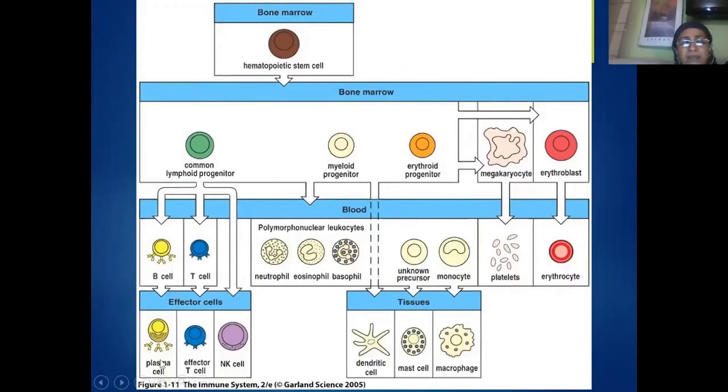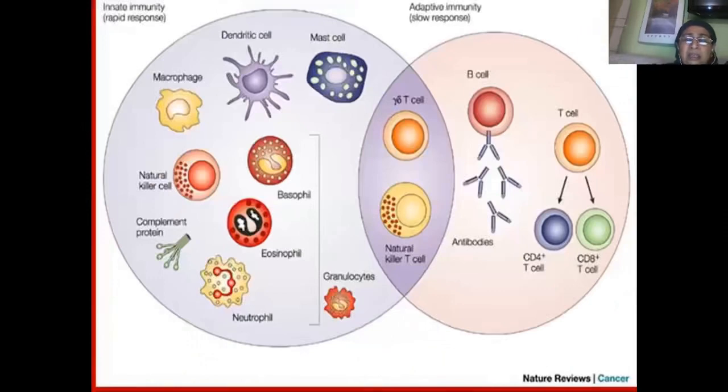B cells further undergo maturation to plasma cells. T cells form the T effector cells, which are the cytotoxic T cells. And again, we have different types of T cells. But apart from that, some of the lymphoid progenitors can directly convert themselves into natural killer cells. Again, they are nothing but the cytotoxic T cells, but they are quite big in size.